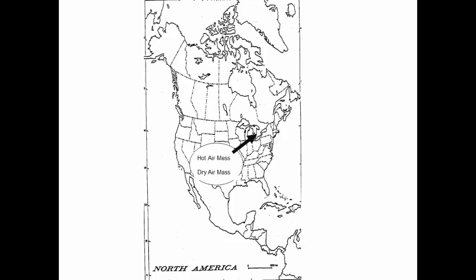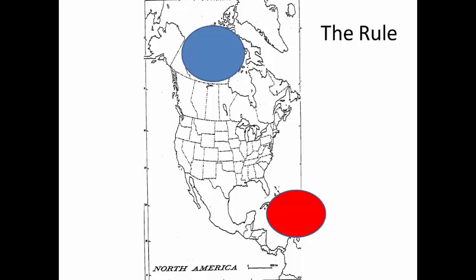Finally, this continental tropical air mass also goes up along the Ohio Valley into southern Ontario. It brings nice warm days in the summer to our area. If the temperature is 25 degrees Celsius out, the humidity index would be very low, and thus it would probably just be 25 degrees. So, what is the rule about air masses and climate?